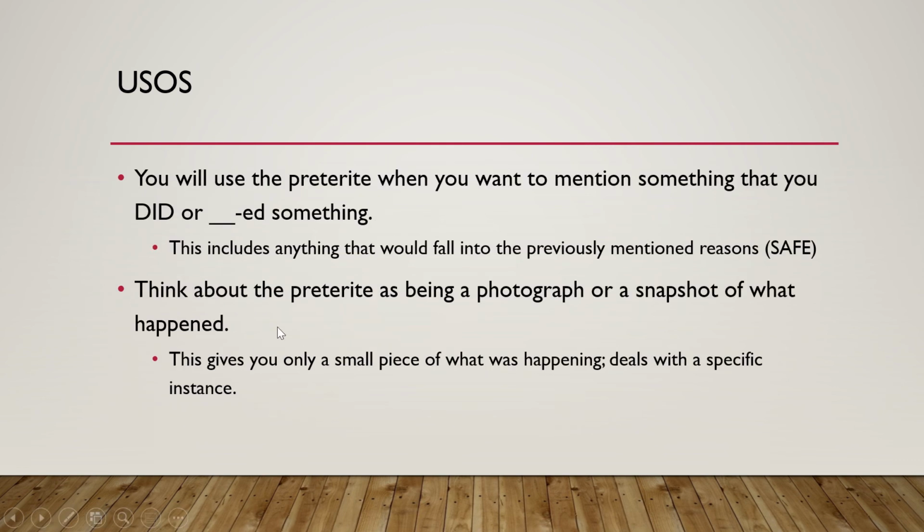This means that your preterite can be almost a photograph or a snapshot for you of what happened. So it gives you a very small view of what the big picture is, or like what the big scene is. So think about the preterite as being just a quick little snapshot or a quick little picture of what the bigger action is, okay? Gives you just those small details or a small piece of those details, and it tells you once again about a very specific occurrence.